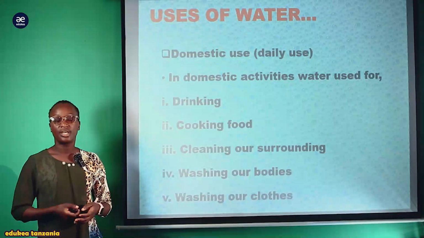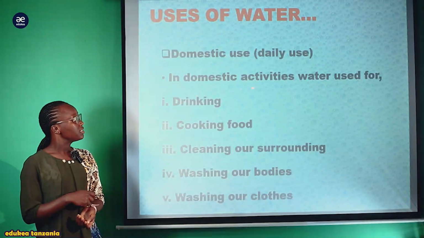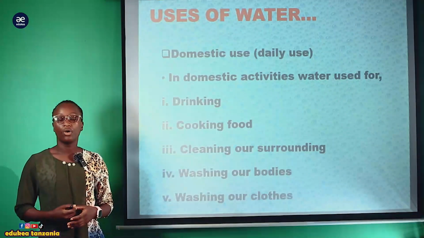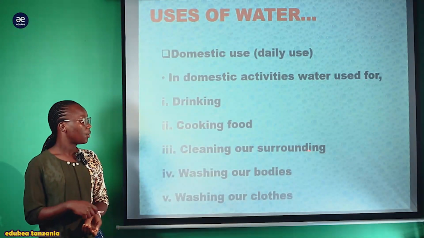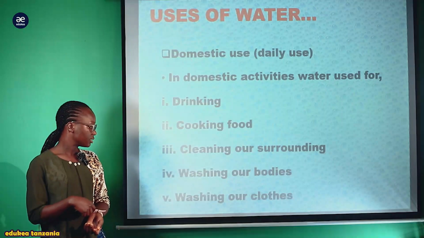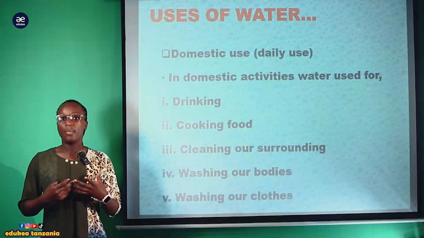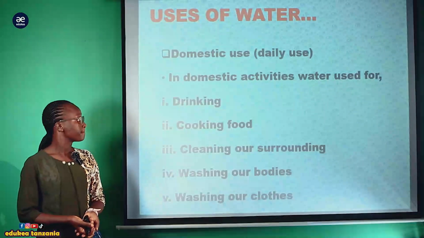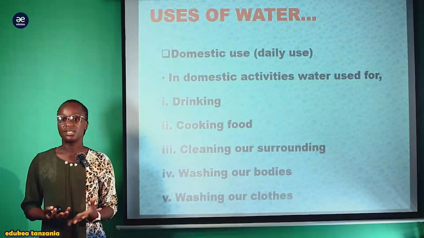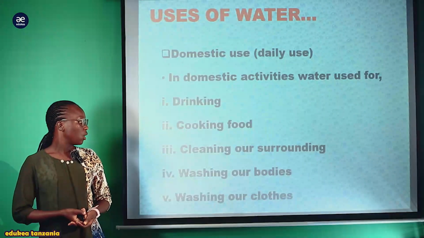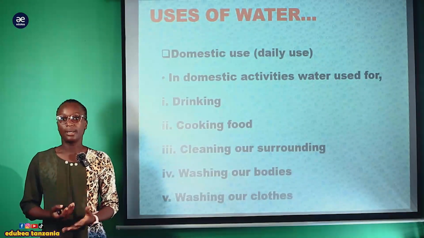Let us start with the domestic use, or the daily use. In domestic activities, water is used for cooking food, cleaning our surroundings, washing our bodies and washing our clothes. Kwamba katika matumizi ya kila siku, maji tunaitumia katika kupikia, katika kunywa, katika kufanyia usafi kwenye mazingira yetu yanayotuzunguka, also kuoshea meal na nguo, ndo yote hayo for cleaning purpose.